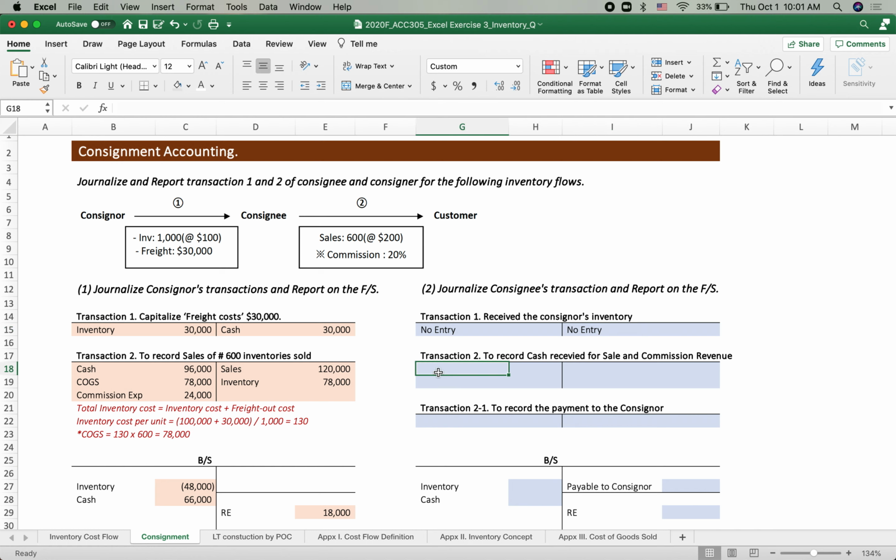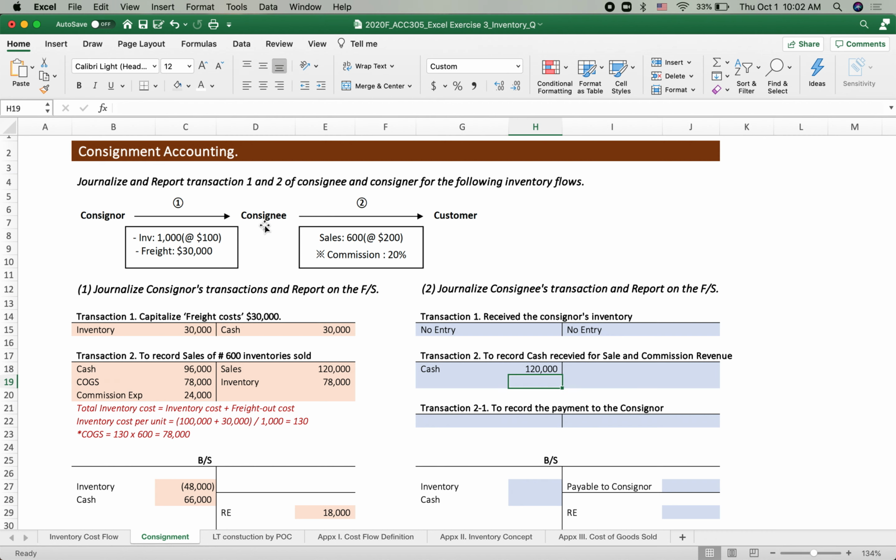What about transaction number 2? Now, finally, this consignee sold the goods on behalf of a consignor to the customer, 600 units out of 1,000 at $200. So how do they record? They receive cash from the customer, the total amount, right? How much? 600 times 200.